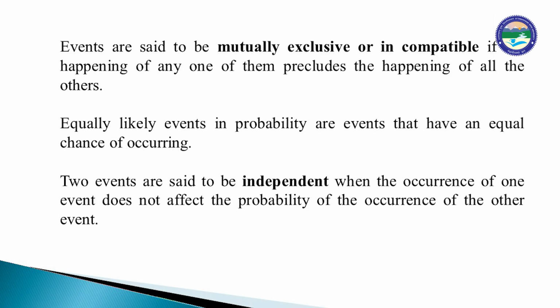Events are said to be mutually exclusive or incompatible if the happening of any one of them precludes the happening of all the others. Equally likely events in probability are events that have an equal chance of occurring. Two events are said to be independent if the occurrence of one event does not affect the probability of the occurrence of the other event.